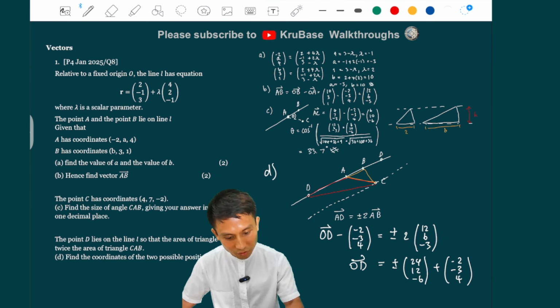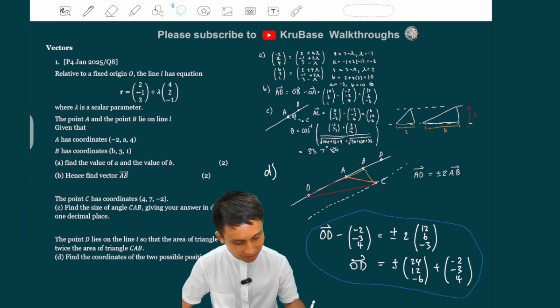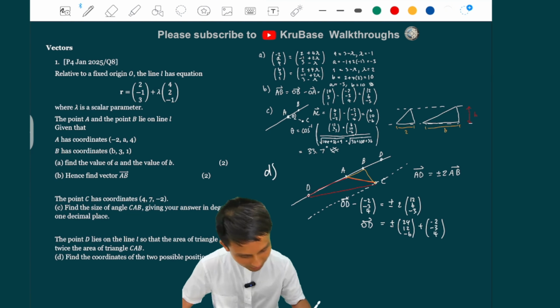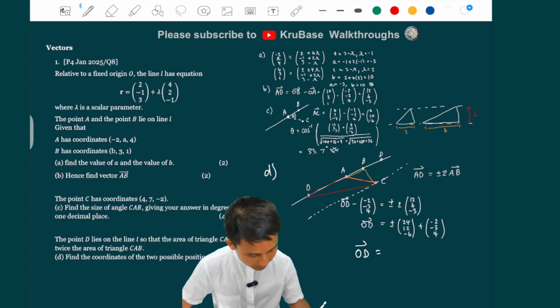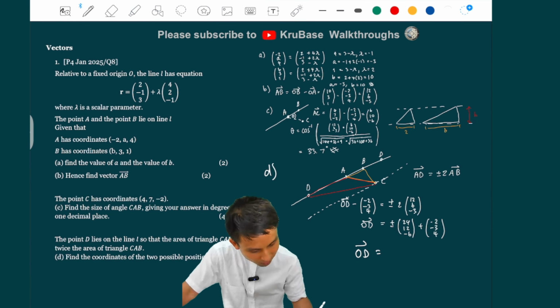So you're going to get 2 possible answers, right? But I'm just solving everything all at once here, just to save space, to make it efficient. So I'm going to do the plus first. 24 plus minus 2, I get 22. 12 plus 12 minus 3 is 9.